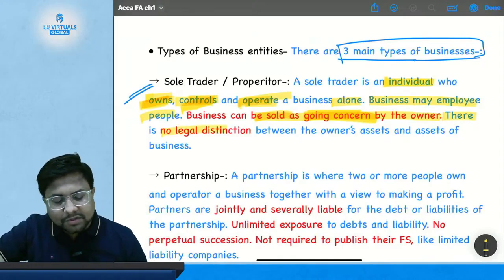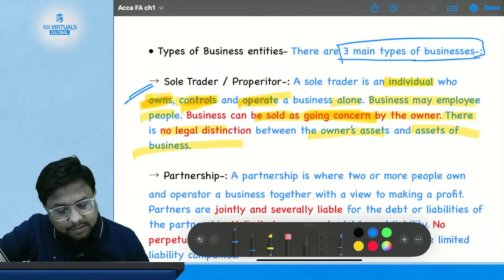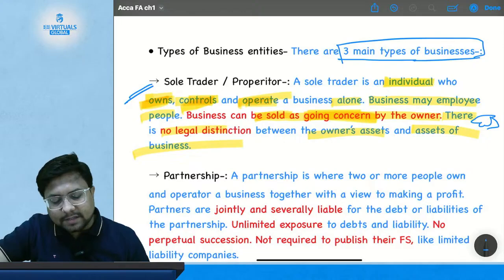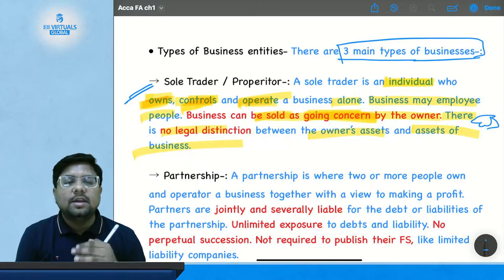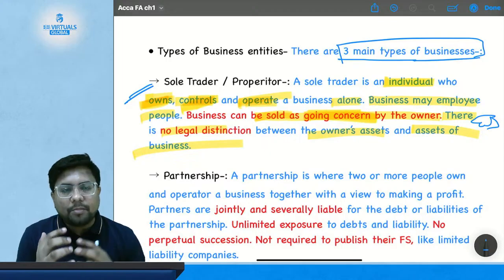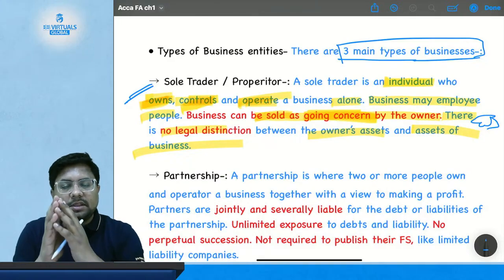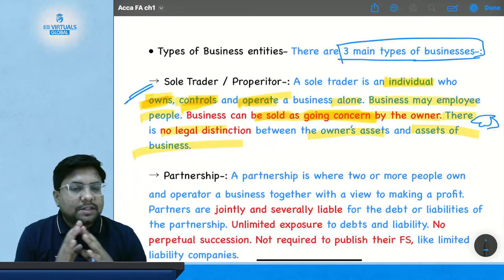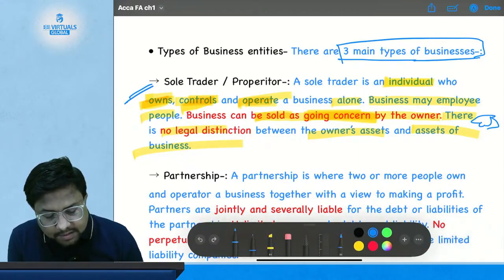There is no legal distinction between the owner's asset and the asset of the business. This is the most important part. Suppose I have my own classes, and in my classes I have a projector, an OBS setup, a computer, and a printer. There is no separation between the assets for my business purpose and those for my personal purpose, because there is no legal distinction. Focus on the word legal. Legally there is no distinction.